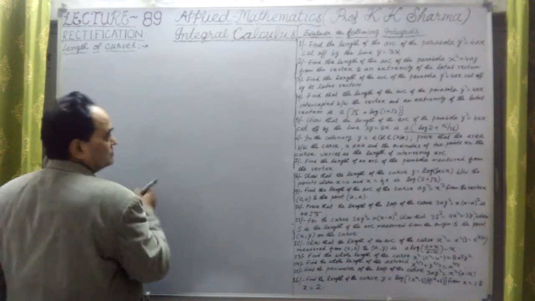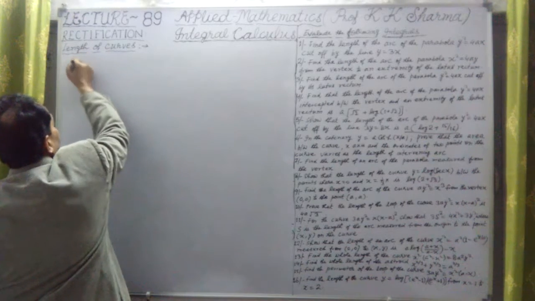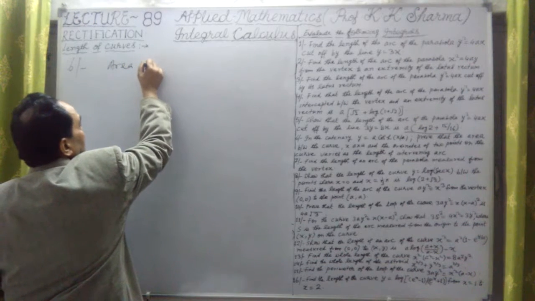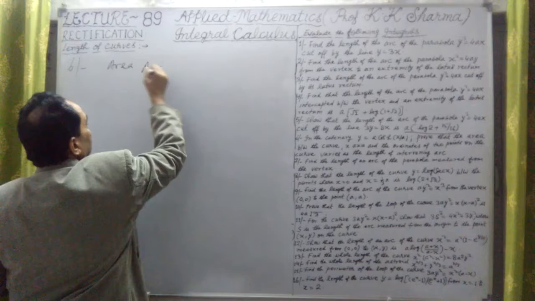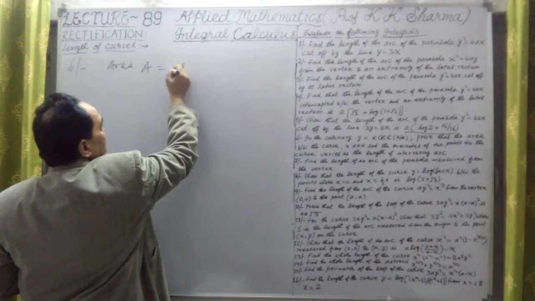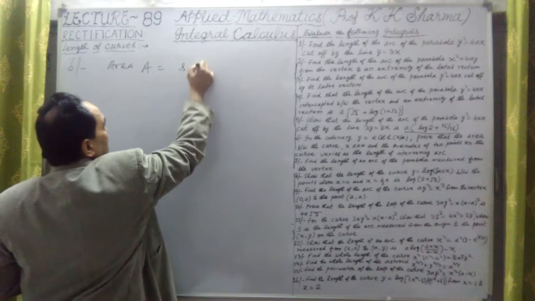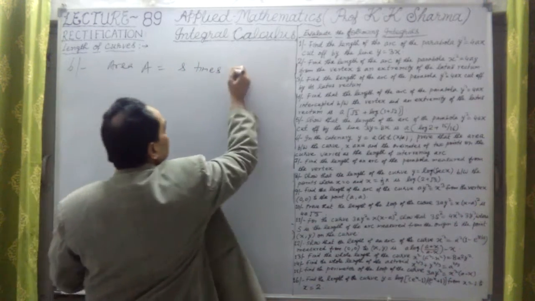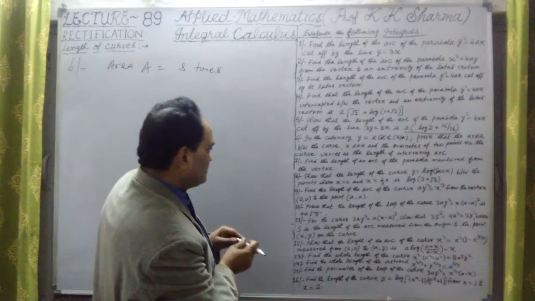So area of the curve here, question number 6. We have to prove that area A is equal to s times some value.